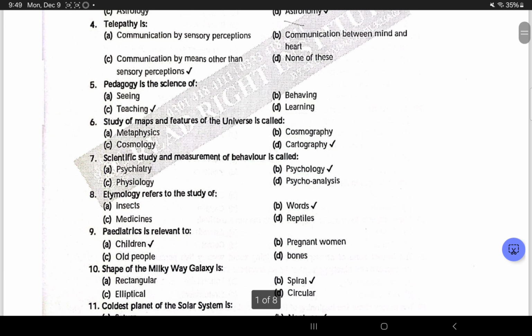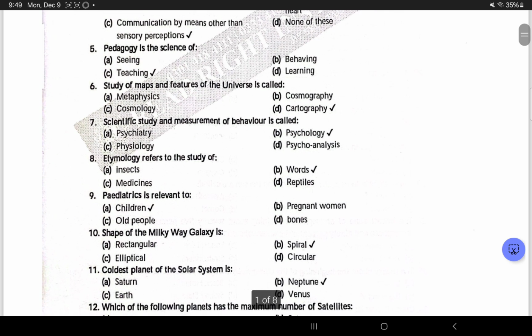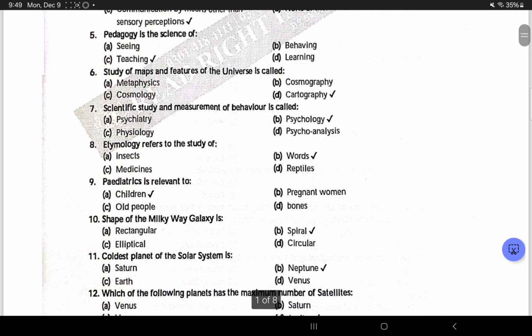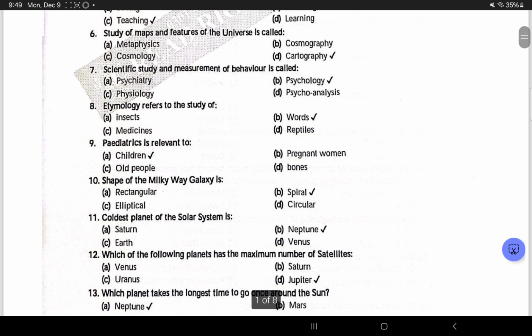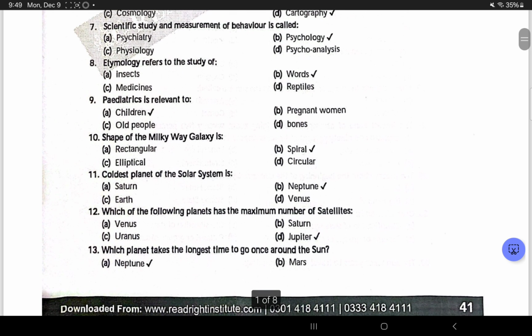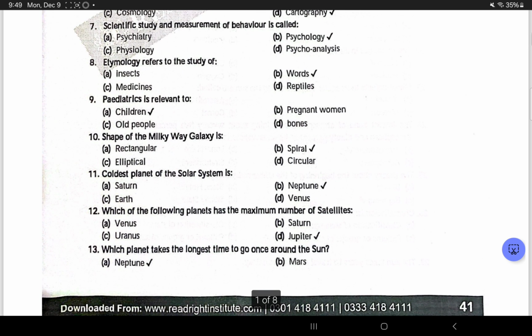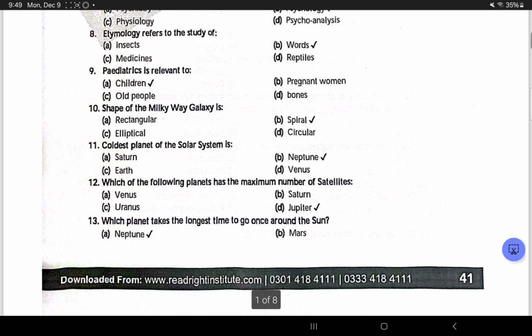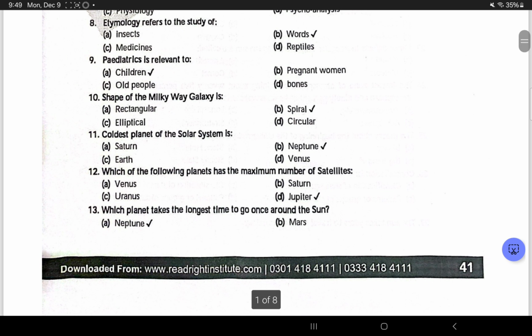The science of stars and celestial bodies is known as astronomy. Telepathy is communication by means other than sensory perceptions. Pedagogy is the study of teaching. Study of maps is called cartography. Scientific study and measurement of behavior is called psychology. Etymology refers to the study of words. Pediatrics is relevant to children.